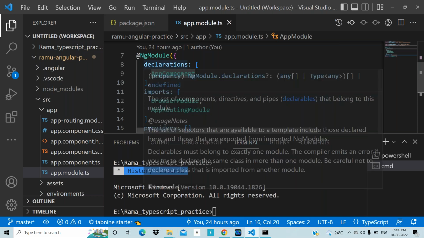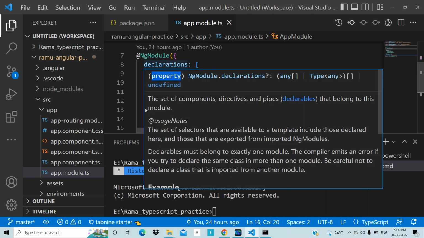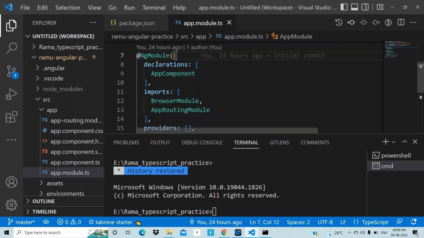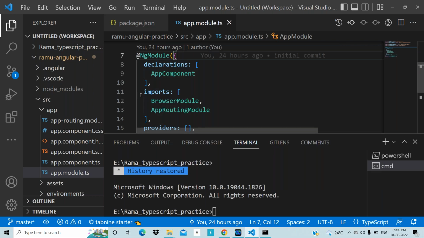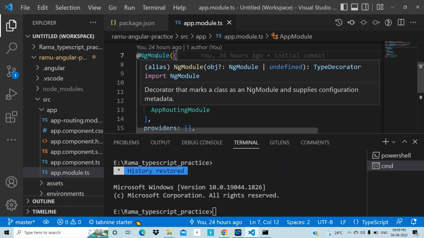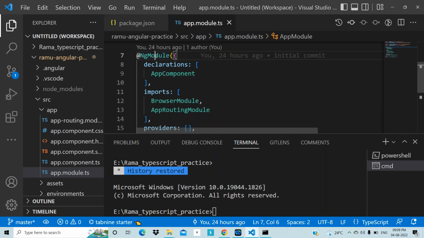Whatever you specify in the ng module, whether it is the declarations array, imports, or providers, those things only are transpiled into JavaScript. Then only the browser can understand, and then only that related output will come in the browser.